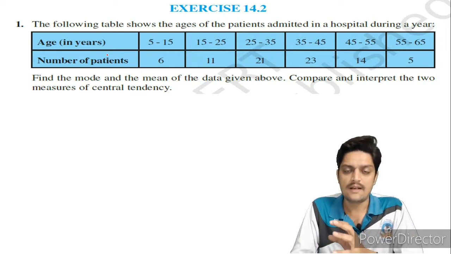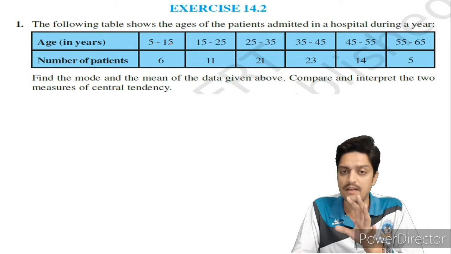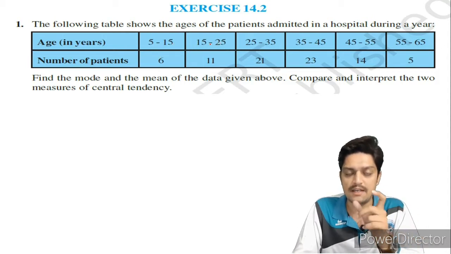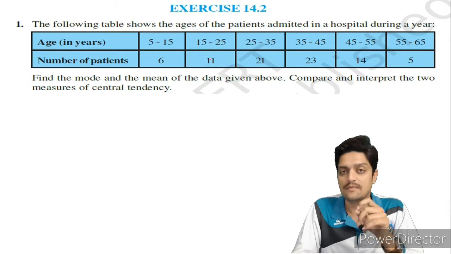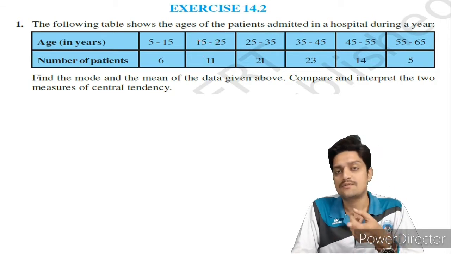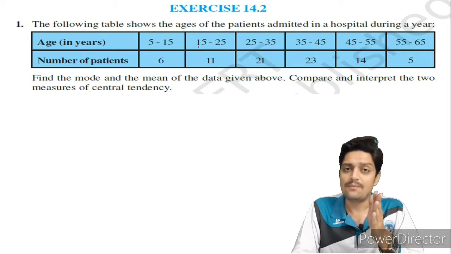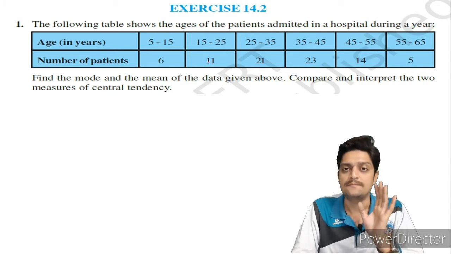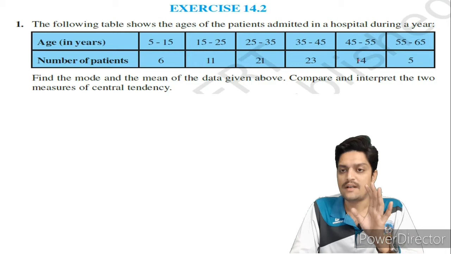Here it means that in the 5 to 15 year group, 6 patients were admitted in that year, and in the 15 to 25 year interval, 11 patients were admitted. Now what does this mean? 15 to 25 means a patient could be 15 years old, 17 years old, or even 20 years old. Okay, this is the interpretation of this data, and this type of data is given here.